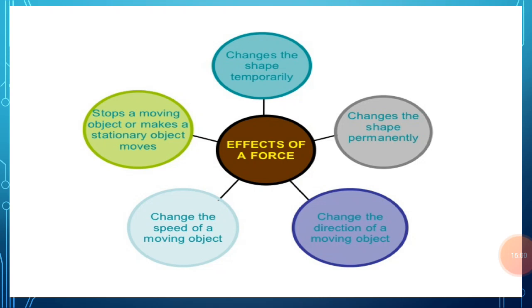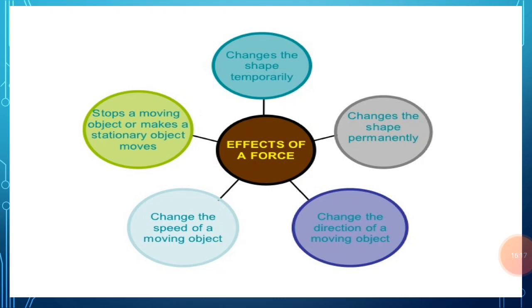A cricket ball moving on the ground stops automatically after some time. In this case, what happens? The force of friction of the ground stops the moving cricket ball. So we can say that a force can stop a moving object. So this is the second effect of the force.